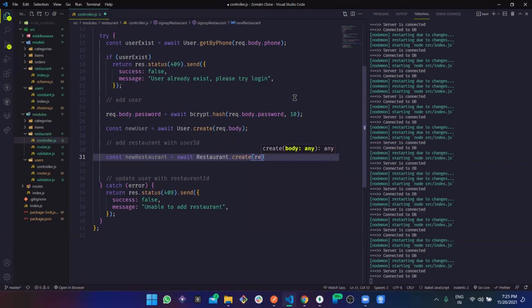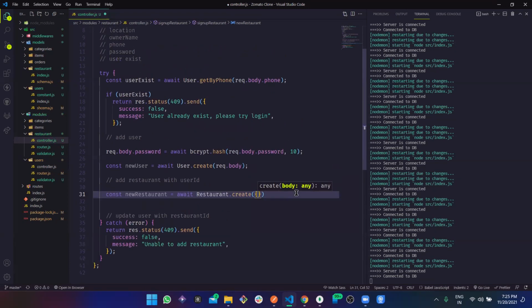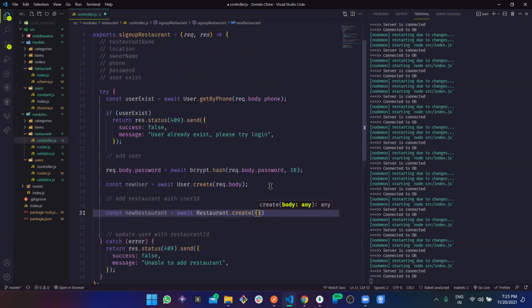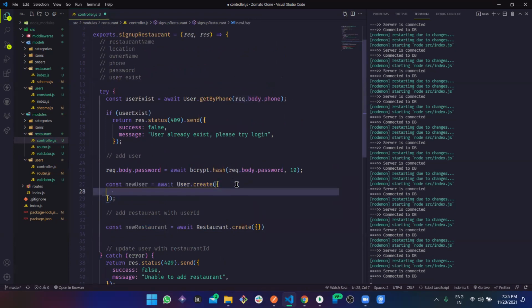Restaurant create. Okay, so now we can just send request.body directly, but here we have multiple stuff going on. So let's just restructure this. Now suppose, firstly for the user. For user, what data do we need? What data are we going to send?